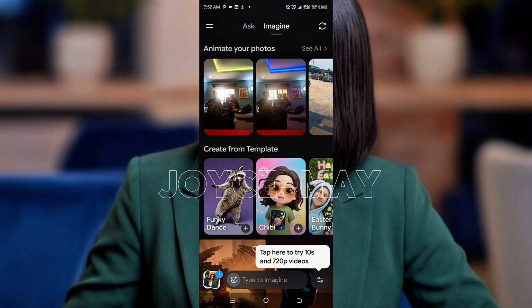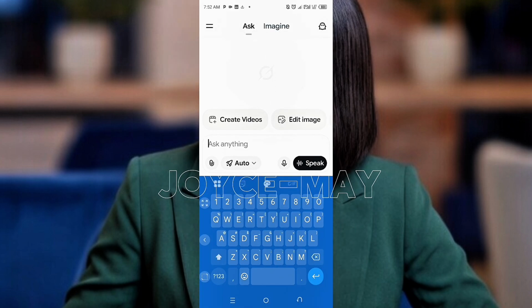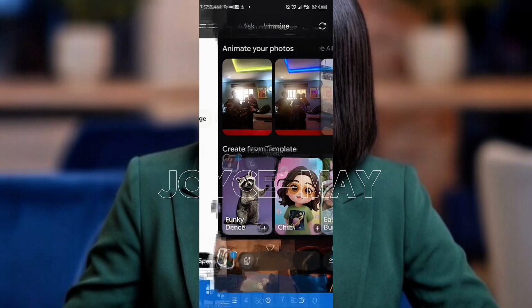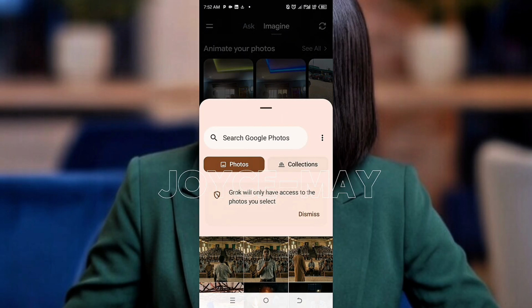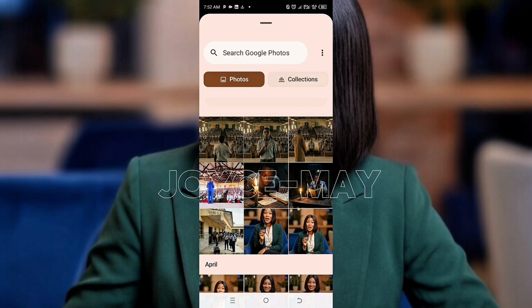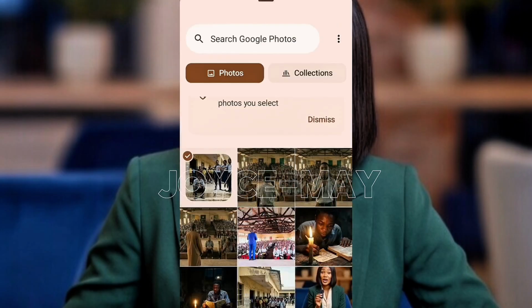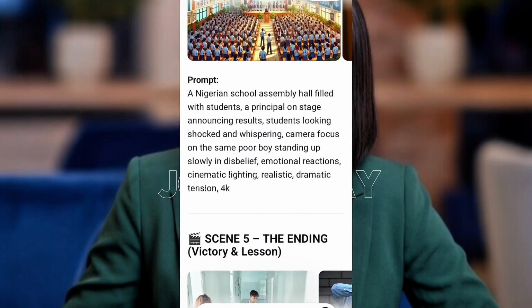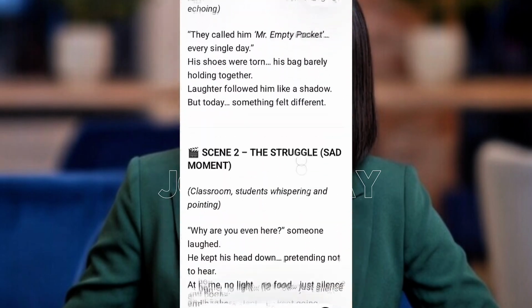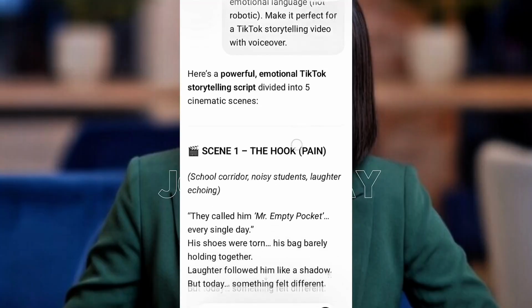I'm using Grok. I click Grok. So here is the interface, for those that don't know. You can also generate your images from here, but I like using Gemini AI. Now in imagine, we click on imagine, and it will take us to this dashboard. You click on the image side here, you click on editing our photo, as we're making it turn to video live. Now we have our pictures here. First you go and copy our script prompt on what we want. This is scene 1.